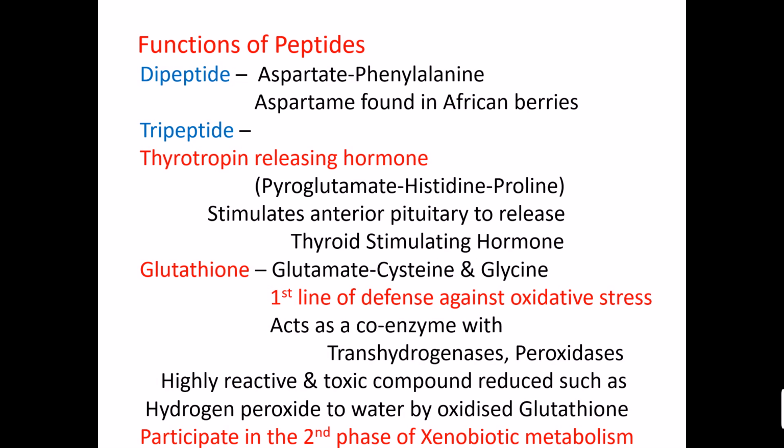And this is the first line of defense against oxidative stress in our body. It also acts as a coenzyme with different enzymes such as transhydrogenases or peroxidases and so on. It converts hydrogen peroxide, which is a highly reactive and toxic compound, to water when it is in oxidized form, and then it is reduced. Glutathione participates in the second phase of xenobiotic metabolism, thus making highly reactive and toxic compounds non-toxic.